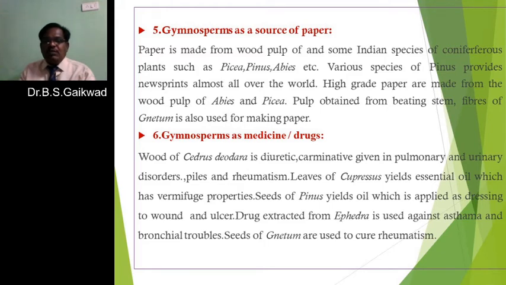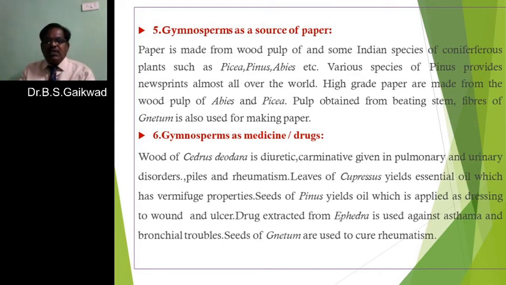So for that purpose, ephedrine is used as a good quality medicine in asthma as well as bronchial troubles, that is, diseases of the lungs like bronchitis.